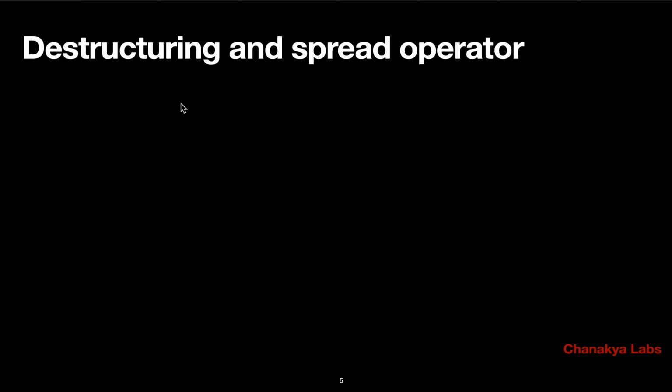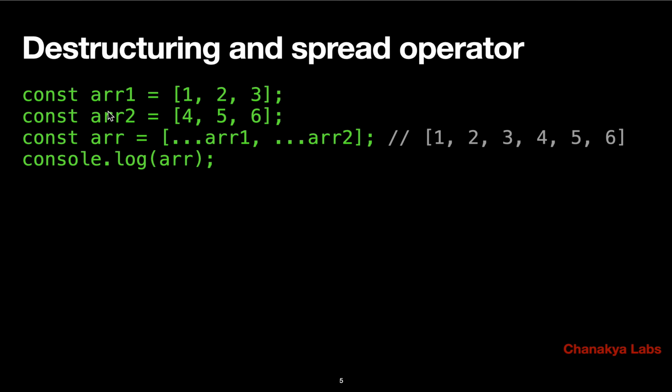Now, destructuring is a concept that works for both arrays and objects. But right now we are going to understand it first for arrays, and then we will discuss it for objects. So let's say there is an array 1 2 3, and another array 4 5 6. You want to combine these. Earlier we saw functions like array.concat, right? But that was the older way.